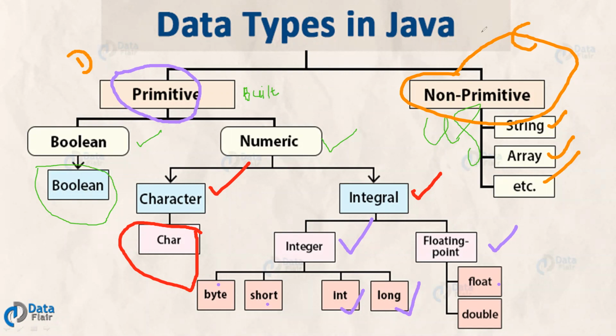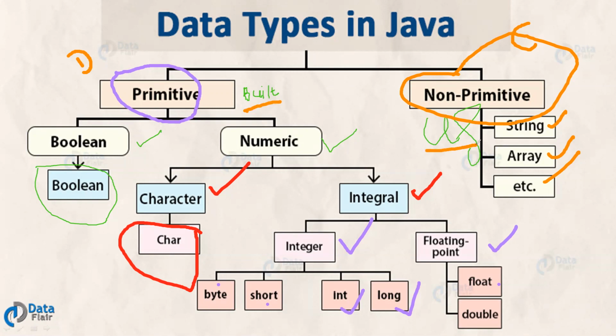The other name for primitive is built-in data types, and the other name for non-primitive is user-defined data types. Under user-defined data types, we have strings, arrays, etc. The built-in primitive data types are divided into two types, Boolean and numeric.